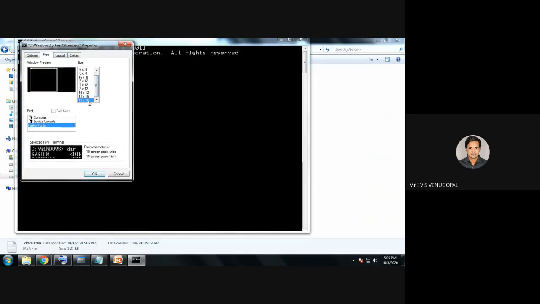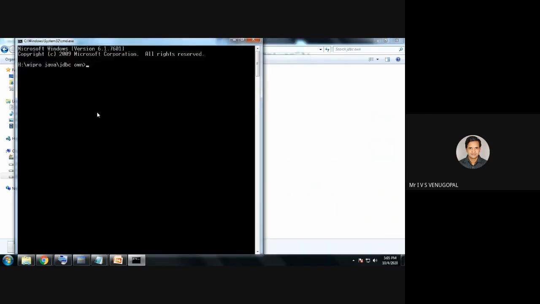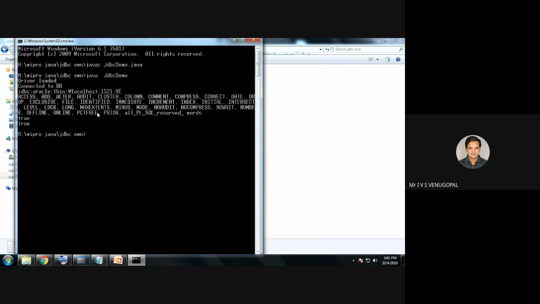I'll make it as 10:18. Okay, so first I'll compile the program: javac JDBCDemo.java. I'll execute. See, it is saying driver loaded, connected to database.